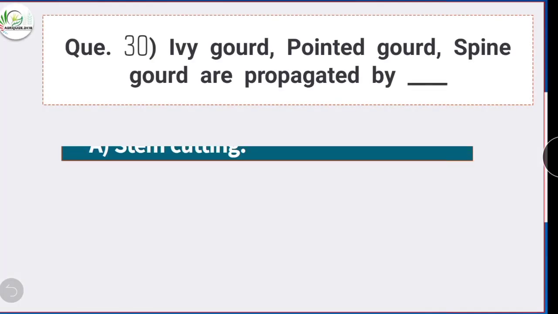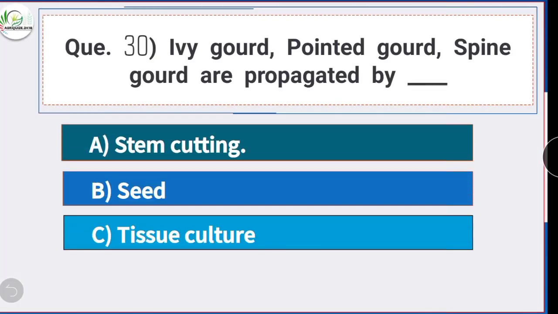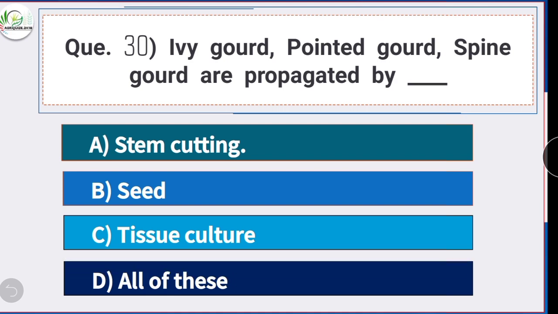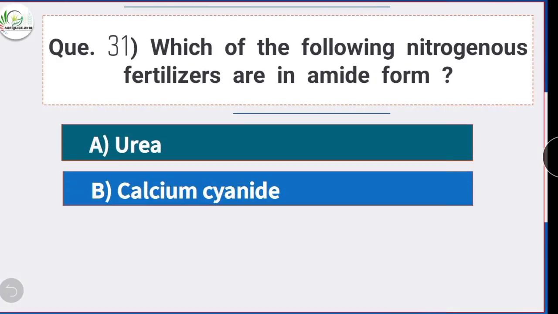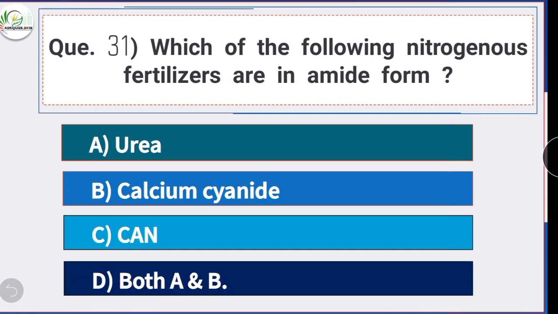Question number 30. Ivy gourd, pointed gourd, spine gourd are propagated by, option A is the correct answer, stem cutting. Ivy gourd, pointed gourd, spine gourd are propagated by stem cutting. Question number 31. Which of the following nitrogenous fertilizers are in amide form? Option D is the correct answer, both A and B. That means urea and calcium cyanamide nitrogenous fertilizers are in amide form.